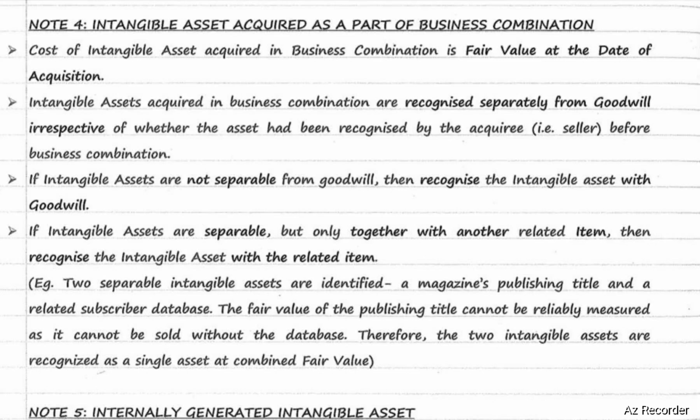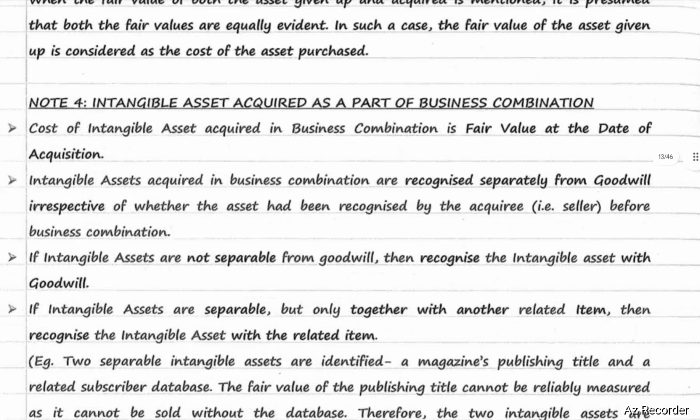Two separable intangible assets are identified: a magazine's publishing title and a related subscribers database. The fair value of the publishing title cannot be reliably measured and it cannot be sold without the database. Therefore, the two intangible assets are recognized as a single asset at combined fair value.